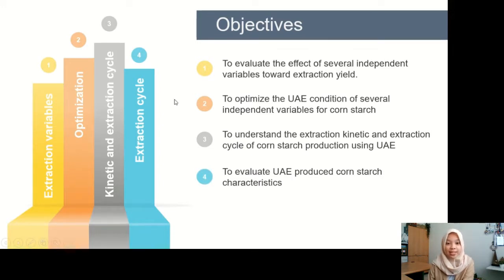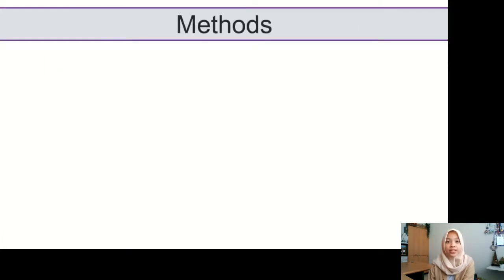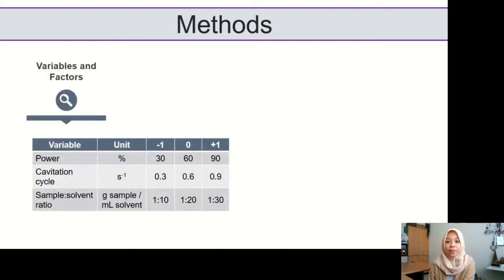In order to achieve the mentioned goals, several sequential works were conducted. Firstly, determination of the independent variables and their levels. The chosen variables and levels were as follows: power of 30, 60, and 90%, cavitation cycle of 0.3, 0.6, and 0.9 per second, sample-to-solvent ratio of 1 to 10, 1 to 20, and 1 to 30.